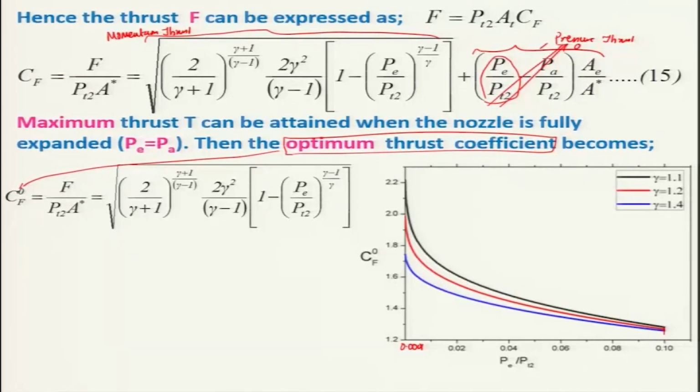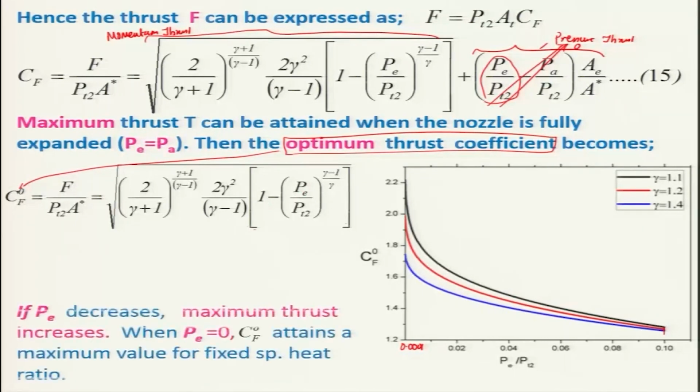And another thing you can see from this expression is that when Pe is decreasing, this value becomes very small, and this 1 minus that is increasing. This term is tending towards 1, that is the maximum value one can think of, when Pe divided by Pt2 is equal to 0 or tending towards 0.